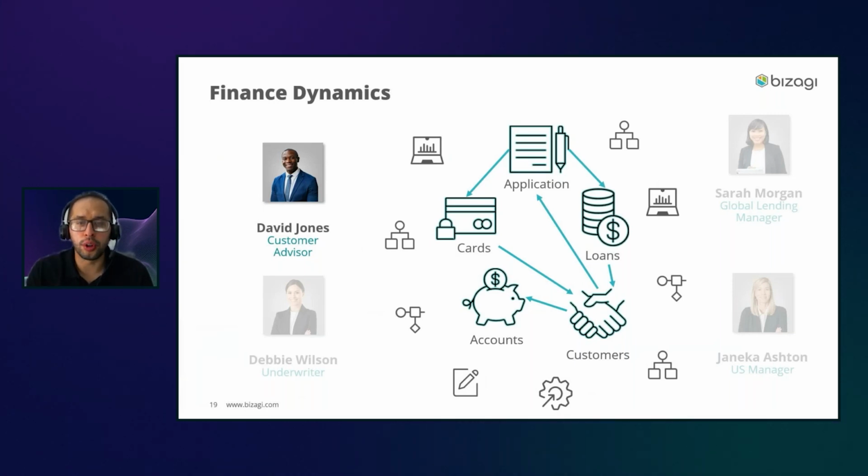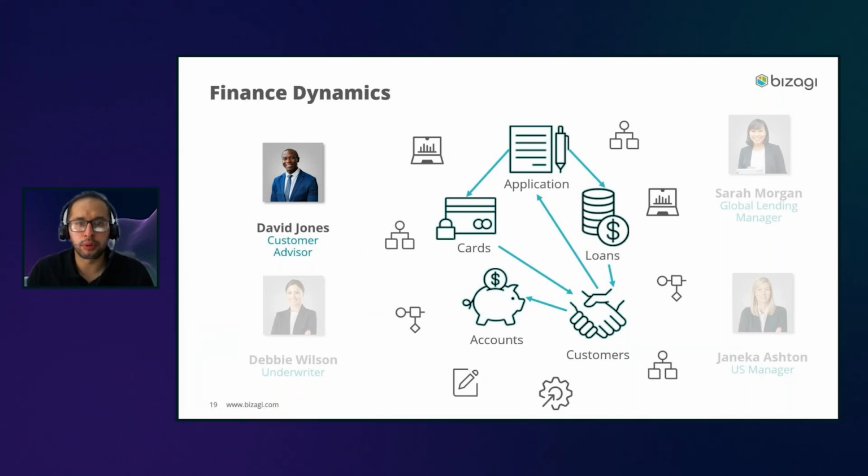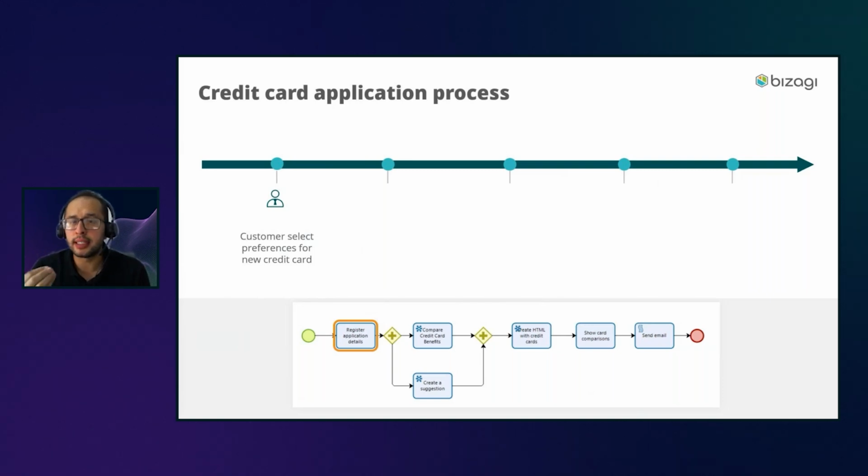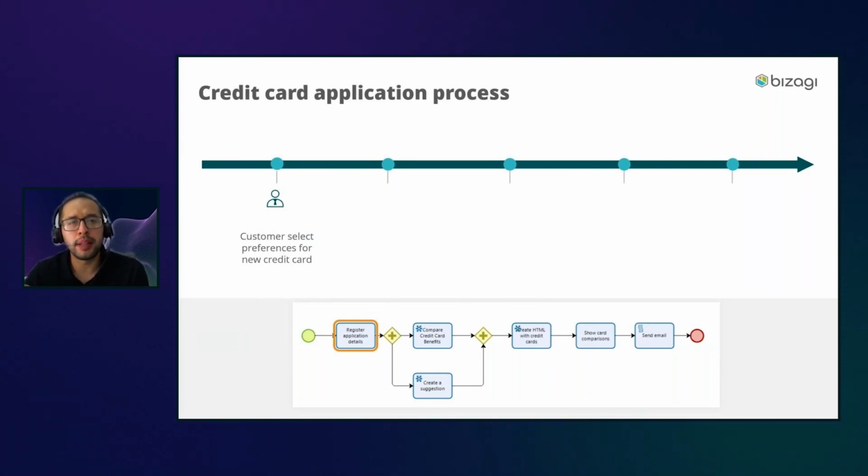I'm going to show you one interaction on how agents will help David have a much more productive interaction when we are doing, in particular, one business scenario that is the credit card application process, right? Basically, under this scenario, you are David, and David is able to offer a new customer a new credit card. So the way I want to show you this is, let's see this whole process from David's perspective, and then we're going to deep dive into what is happening behind the scenes.